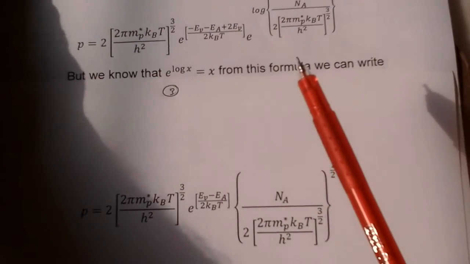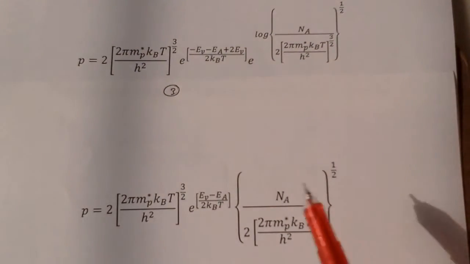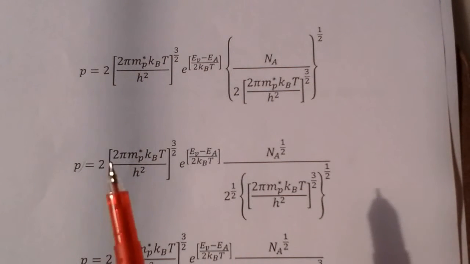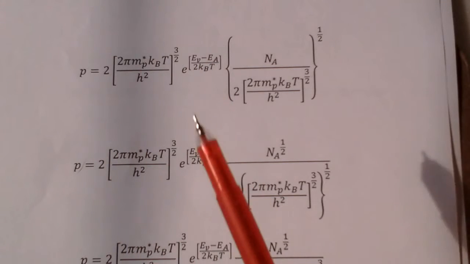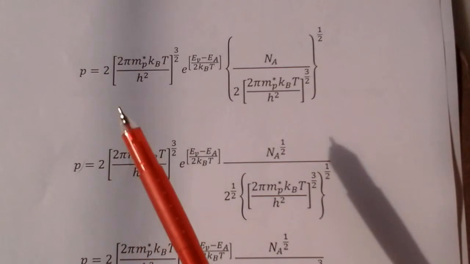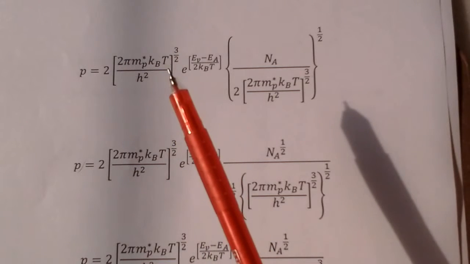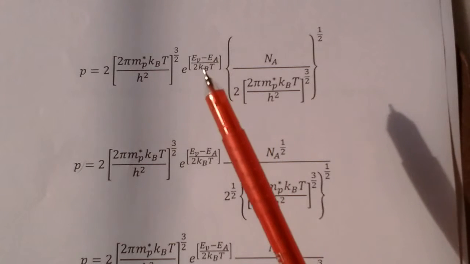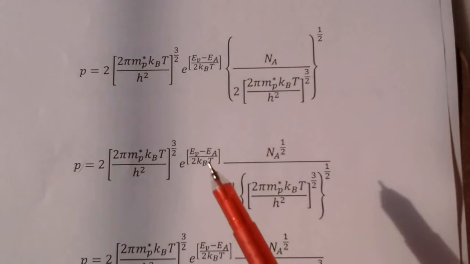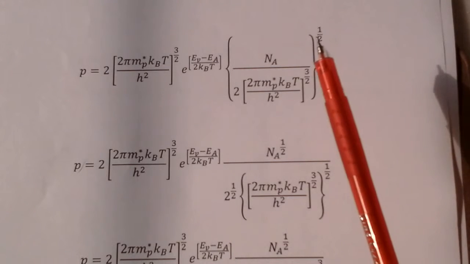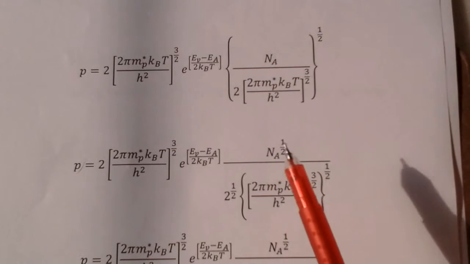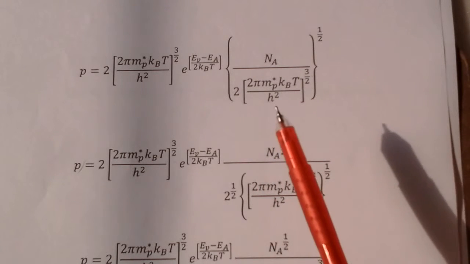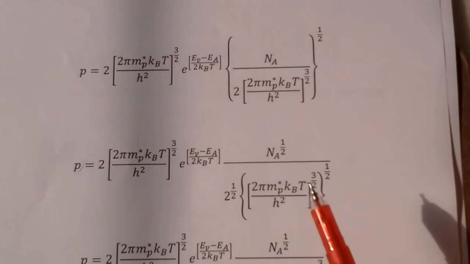The whole power is again 1 by 2. Next, if you observe this carefully, from here to here: (2 mp* kBT by h²) whole power 3 by 2, e power of (EV minus EA) by 2 kBT, as it is. Now this whole power separately we are writing: Na power 1 by 2, 2 power 1 by 2, (2 mp* kBT by h²). This whole power is what?